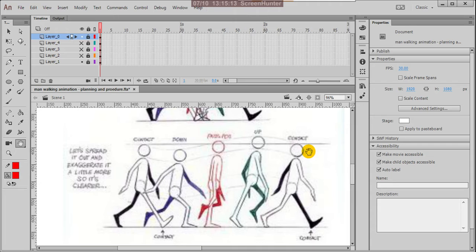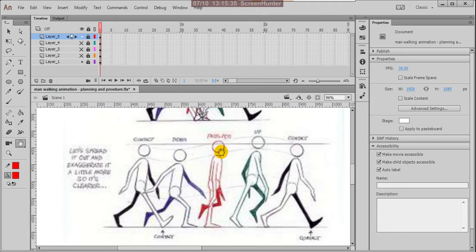For positioning your drawings, first we have to create one contact pose, and the same you can trace but in the opposite direction, then immediately we will get the second contact. Between this contact and this contact, exactly between, you have to draw like the middle finger, a passing position and breakdown.